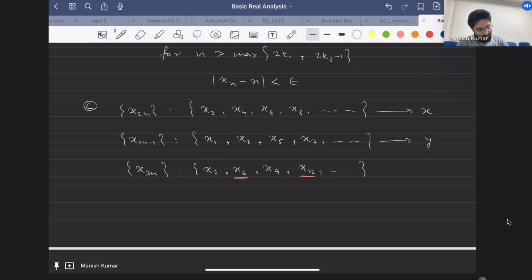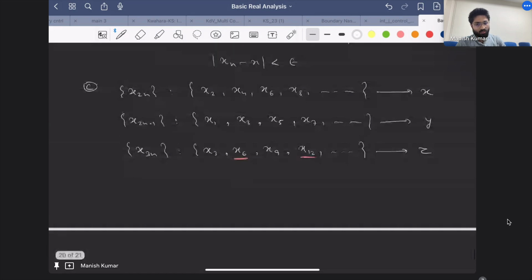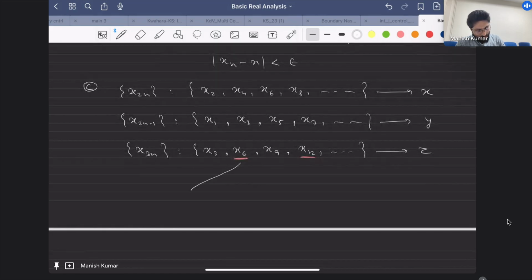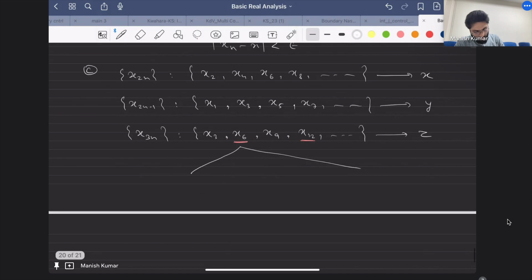Okay, so the first subsequence would be this thing, so I'll just write in short maybe x of 3 times 2n. Sir, if you take 3 to the power n, x of 3 to the power n. No, no, but again, there is something which will be missed out, right? x15 will be missed out. Okay, so I'm just trying to make it complementary only.